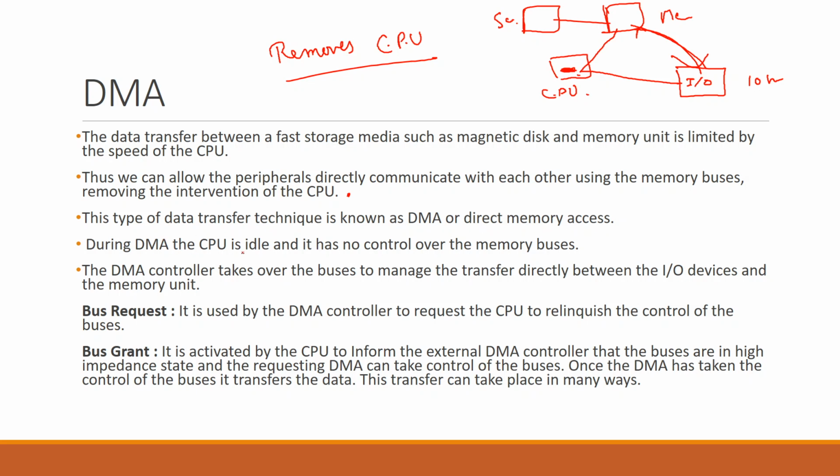During the DMA, the CPU is idle and it has no control over the memory buses. The DMA controller takes over the buses to manage the transfer directly between the IO and the memory unit. Fine. So let me draw this.